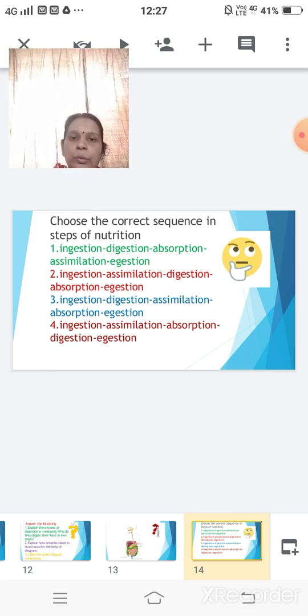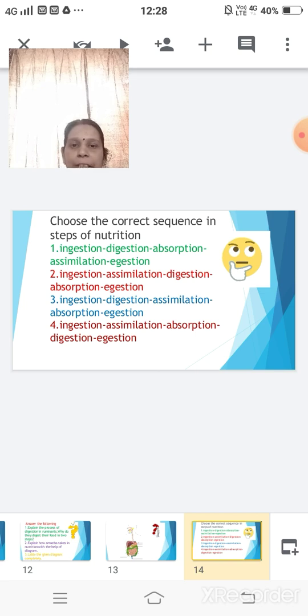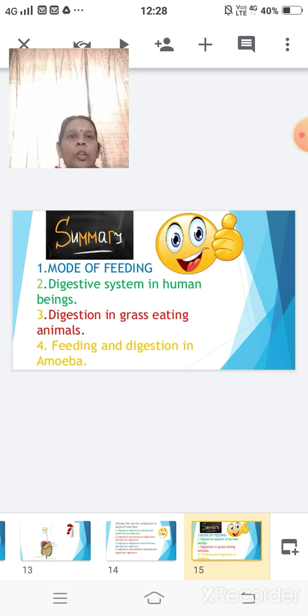So children, you all know, first the food is taken in, so that is your ingestion. Secondly, it is digested in your stomach, so that is your digestion. Third step, it is absorbed within the small intestine, where the complete digestion takes place. Then that is utilized, which is your assimilation. And last, with the help of your large intestine, the food is ejected out, given out, and that is your egestion. So here sequence 1 is the correct answer. I hope it is clear.